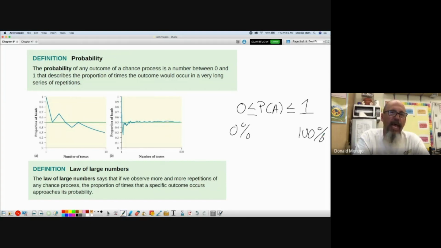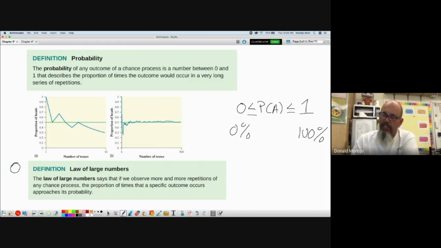Probability is answering what would happen over the long run, or as you can see here, the law of large numbers. The law of large numbers says that as we observe more and more repetitions, the proportion becomes closer and closer to the true probability. Or you could think about this as the sample mean X bar starts to approach the true population mean mu. We have a couple of examples here, or graphs. An activity that we'll do in class is we'll flip a coin 10 times and record the number of heads. Well, on the first flip, there's no way that it can be 50%. It's either going to be 0 or 100.